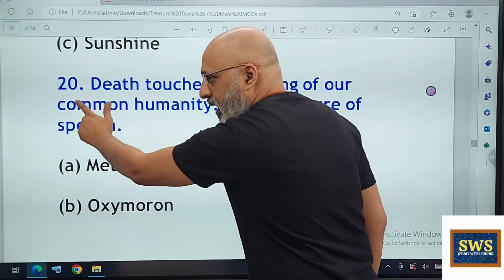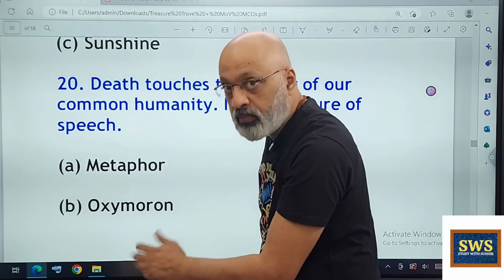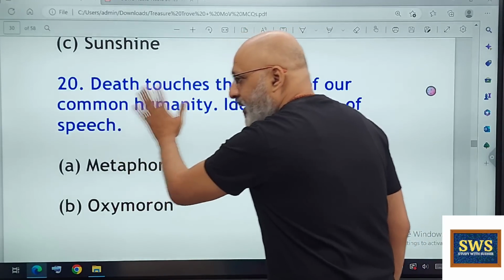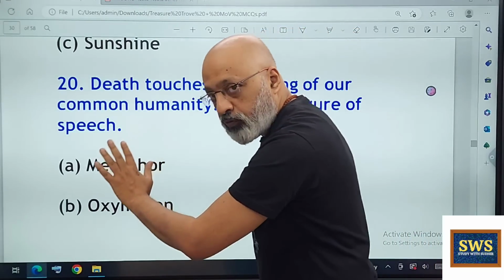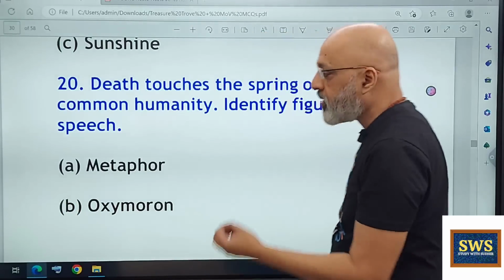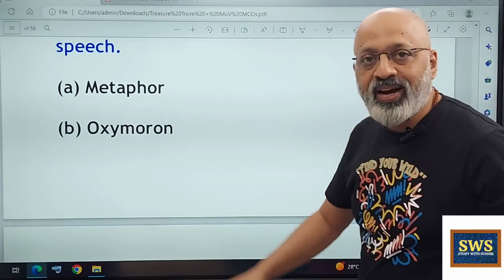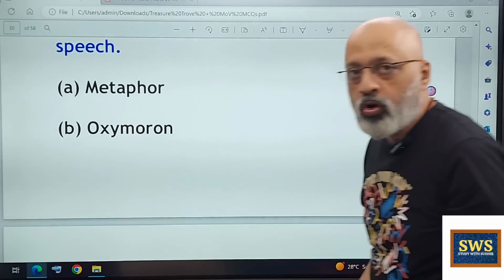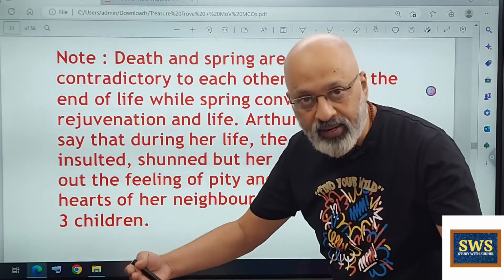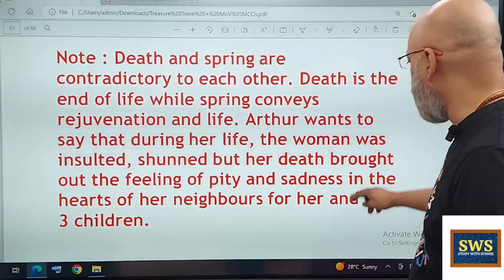Till such time that she was alive, they used to shun her because she was a drunkard. She was an irresponsible mother. At least that's what they thought. So after her death, because of the circumstances in which the 3 orphans found themselves, it touched the common humanity of the neighbors. The spring came from there. That's what you need to explain in your answer. So if this kind of question comes, point out that it's an oxymoron and give this kind of detailed explanation as to what exactly it is. Okay? So along with MCQs, let us tackle subjective questions too.